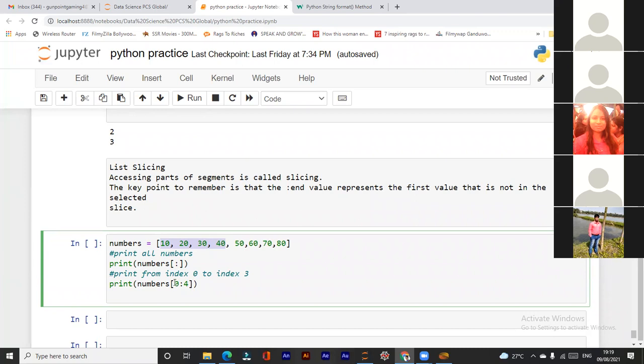So if you define a range, always keep in mind that the last index number item will be omitted from the list. It will not take 50, though the index number of 50 is 4.